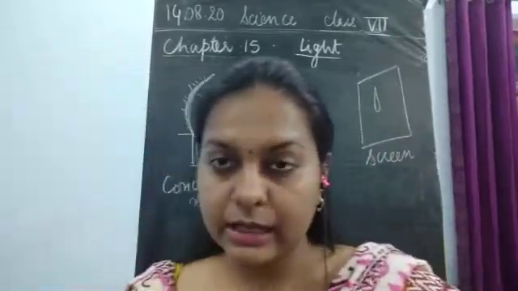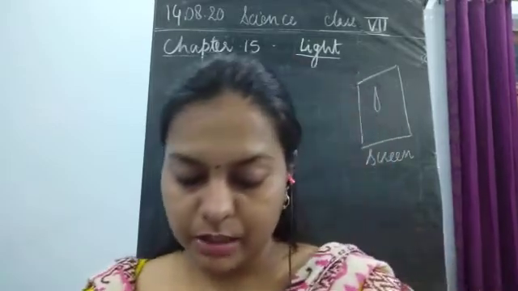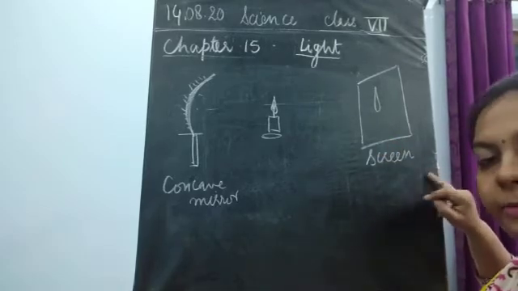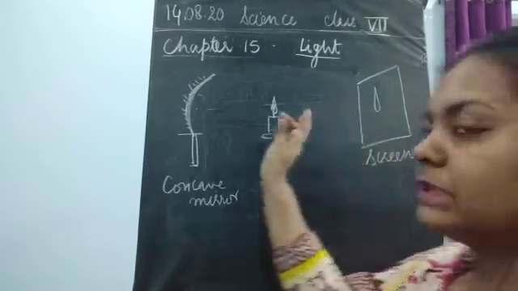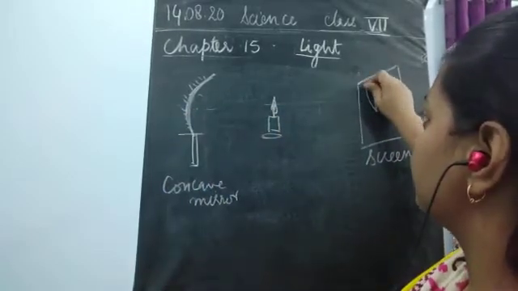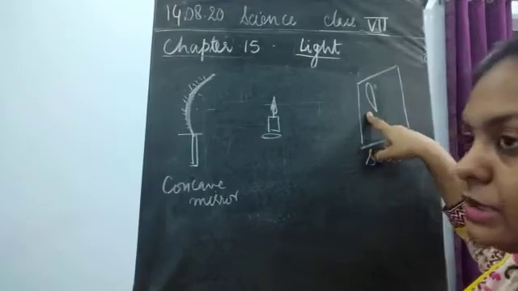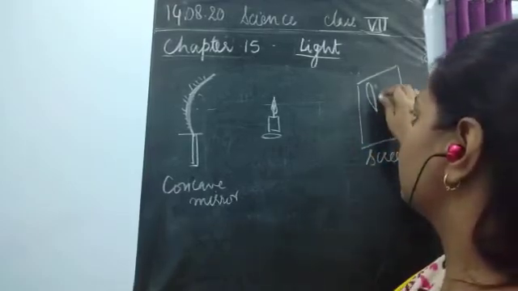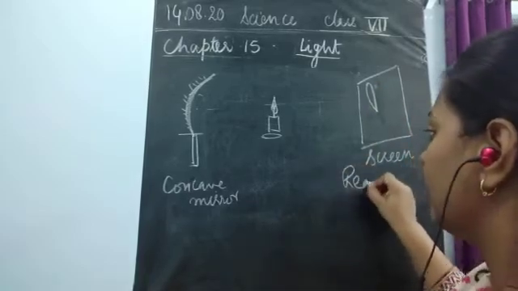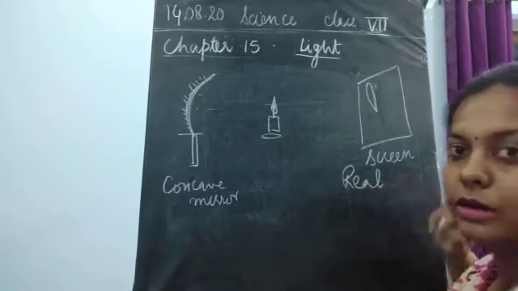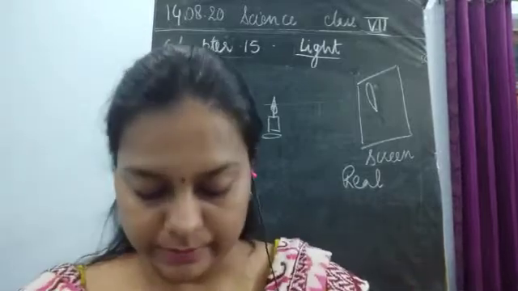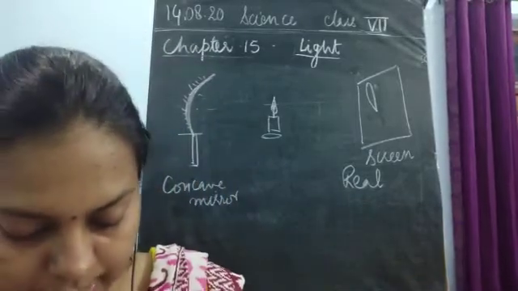Okay, now you can see there are two types of images which are being formed. The images which are being formed, we can easily see on the screen. Yes, it is obtained on the screen in both the cases, when the object is moved very close to it or far away from it. One time it is enlarged and inverted, whereas the second time it was inverted as well as smaller. But in both the cases it is going to form a real image because it is being obtained on a screen. Okay, so please remember that this concave mirror is going to give you a real image on the screen.